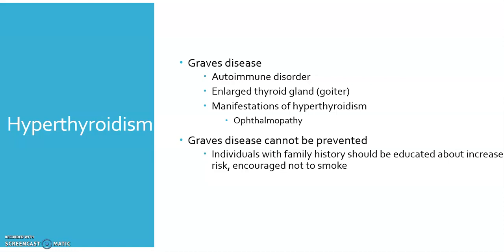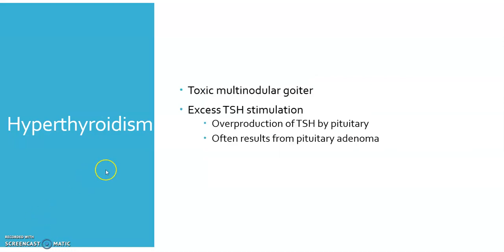Proptosis is that forward displacement of the eye. And again, they have a lot of other issues with their eyes. Blurry vision, diplopia or double vision, eye pain, photophobia. They might be unable to close their eyelids completely over those protruding eyeballs, so they risk corneal dryness, irritation, and infection. So just some things to think about. Although we may be able to treat Graves' disease, these eye symptoms are irreversible.